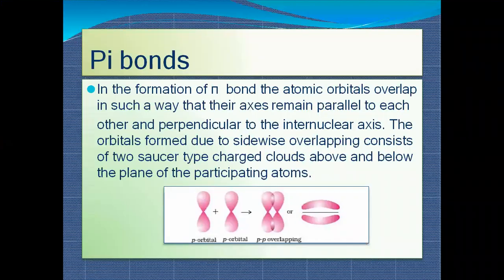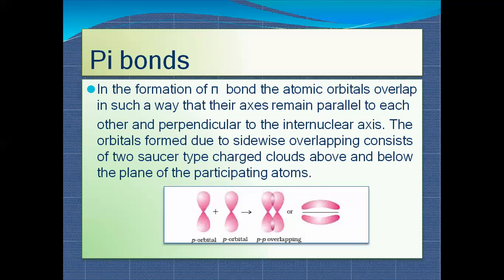So let's move to the pi bonding. In the formation of pi bonds, the atomic orbitals overlap in such a way that their axes remain parallel to each other. As you can see, both the axes are parallel in pi bonding. They are not overlapping head to head. They are just overlapping parallelly. So this type of overlapping is known as sidewise overlapping, when sides of the atomic orbitals overlap with each other.